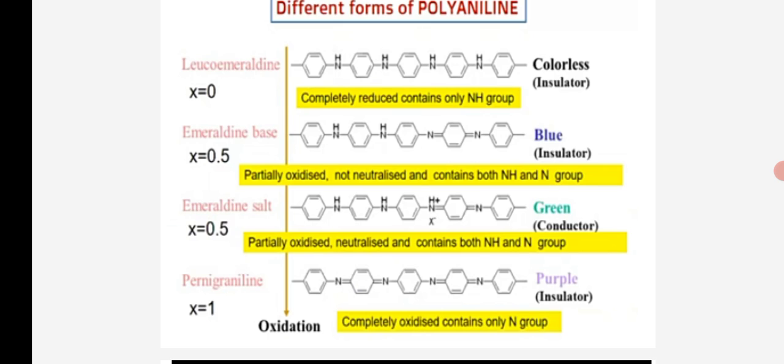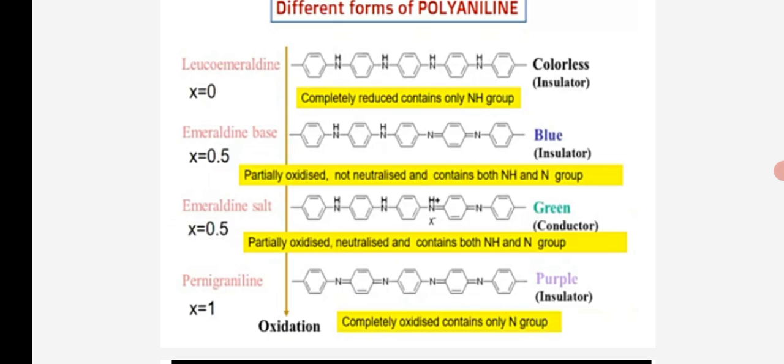Emeraldine base, X is equal to 0.5. Partially oxidized and not neutralized, it contains both NH and nitrogen groups. The compound color is blue, and this compound is an insulator polymer.